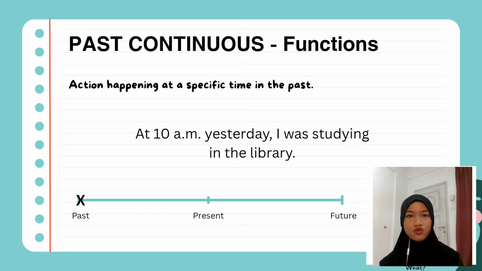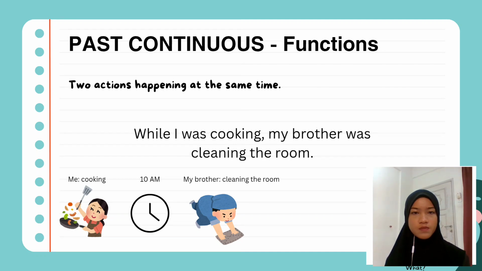Now, we can use past continuous to describe an action that is happening at a specific time in the past. For example, at 10 a.m. yesterday, I was studying in the library. The action I was studying in the library was performed in the past, which is at 10 a.m. yesterday.